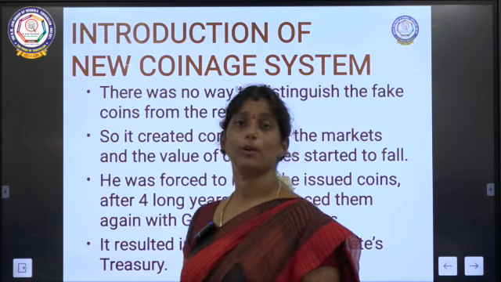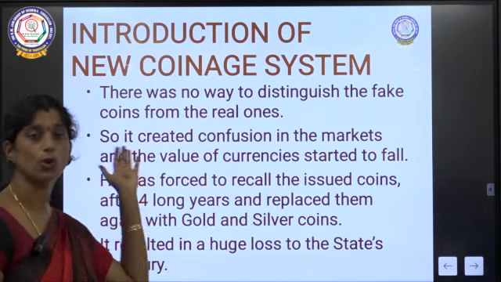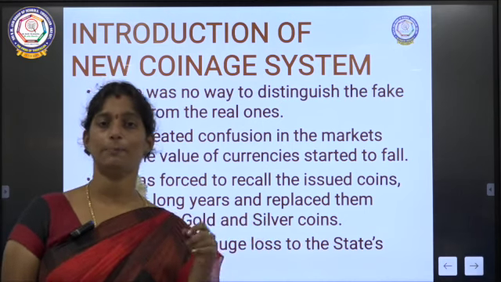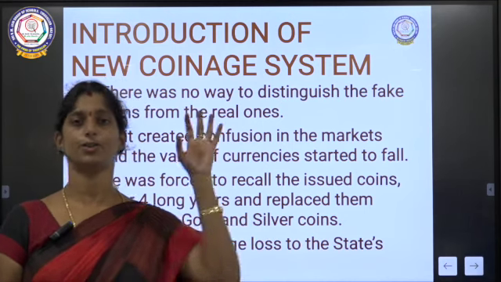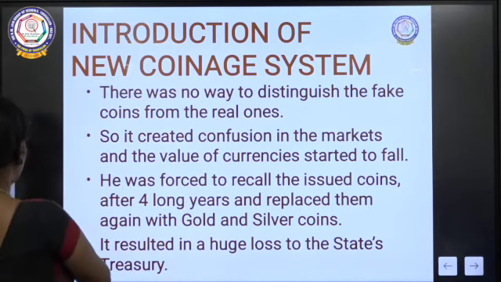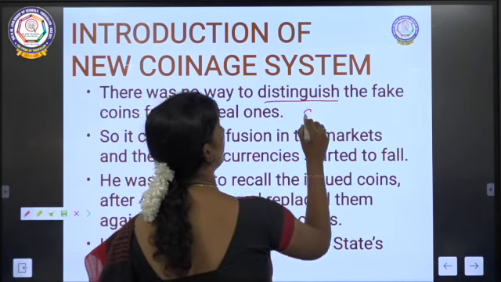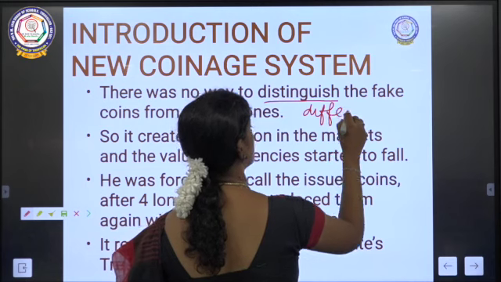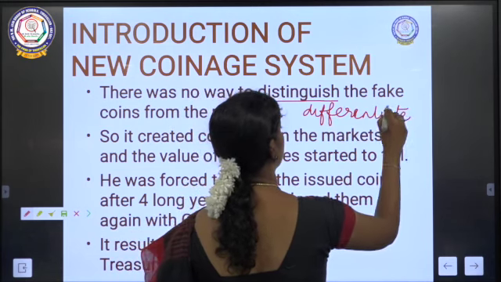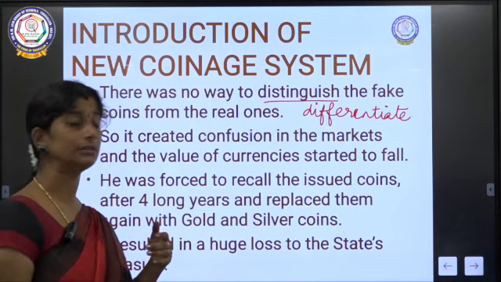So what happened because of that? There was no way to distinguish the fake coins from the real ones. So which were the fake coins? The coins made by the people. What were the real ones? The coins issued by the empire. Yes. So there was no way, because everything was made out of copper, it was very difficult to differentiate. Distinguish means differentiate. So it was very difficult to differentiate.